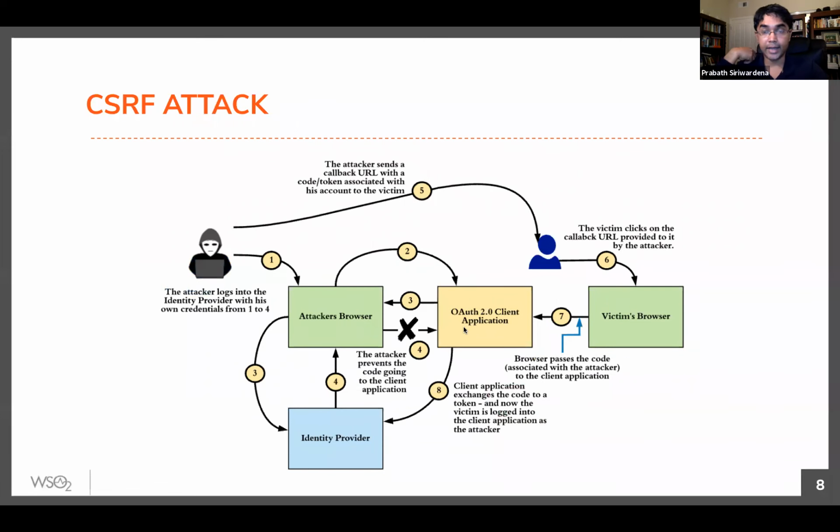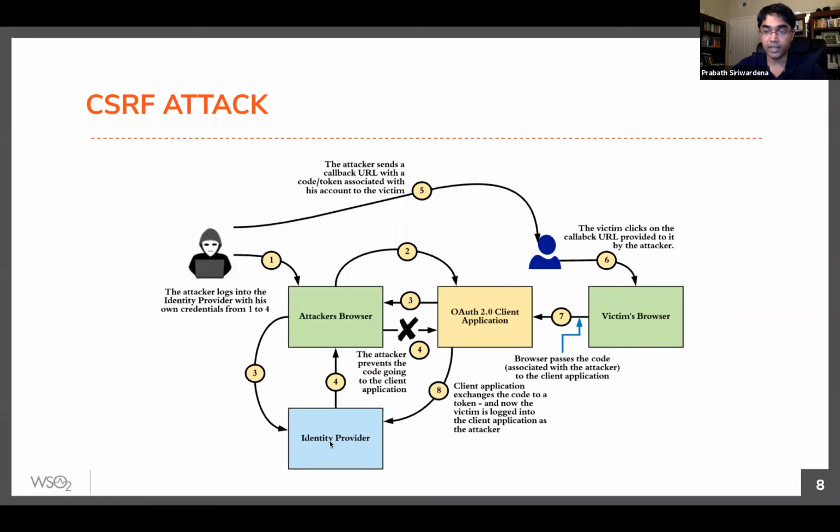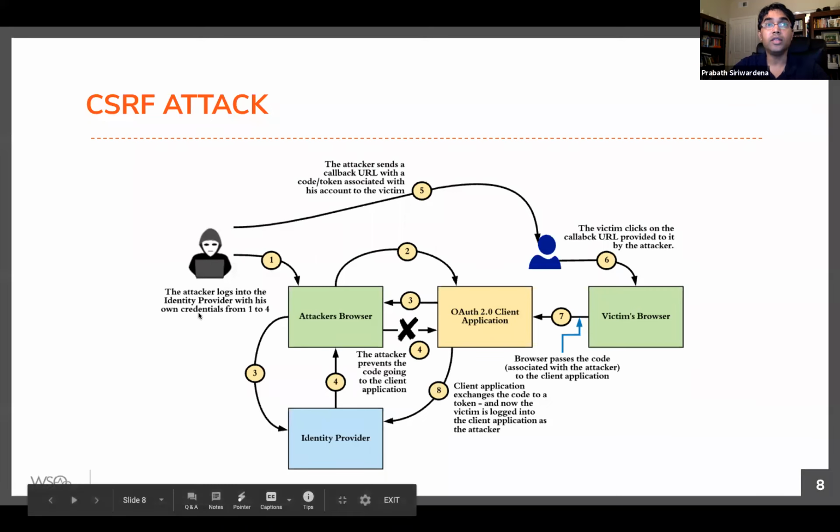Let's go through another attack, the cross-site request forgery attack. So here, this is how it takes place. You have an ID provider. This can be Facebook, any public IDP. So both the attacker and victim can have accounts in the IDP, right? Then first what the attacker will do is log into the IDP and get an authorization code, right?